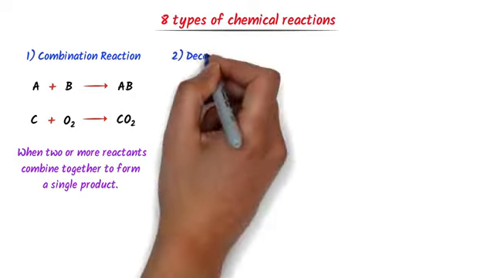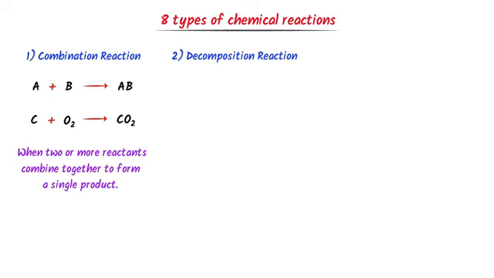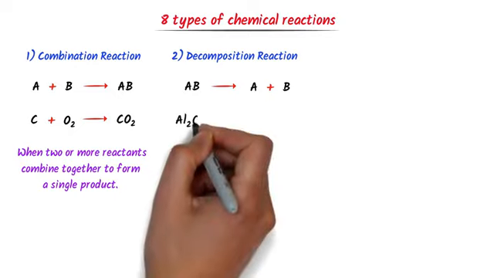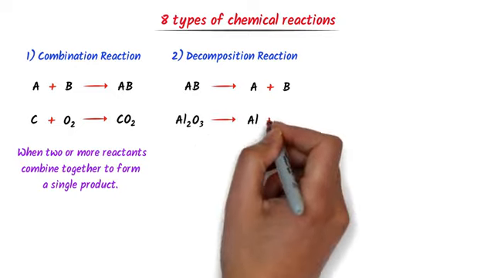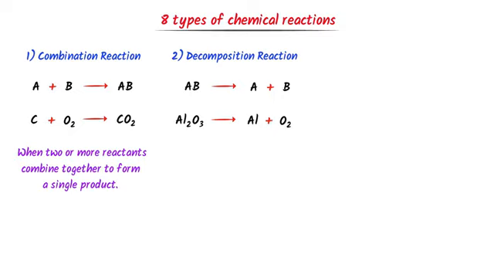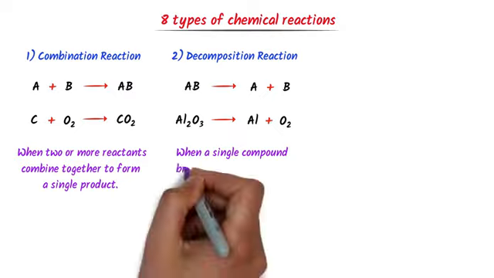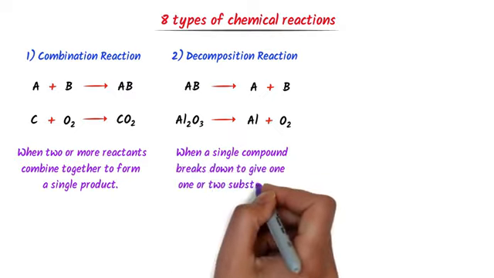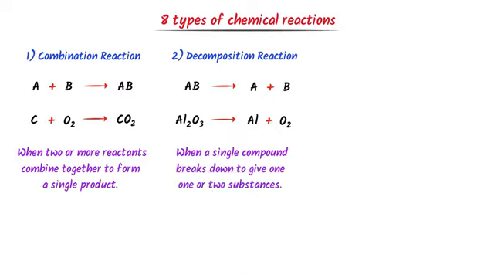The second type is decomposition reaction, like AB breaks down into A plus B. For example, aluminium oxide decomposes into aluminium plus oxygen gas. So we define it: when a single compound breaks down to produce 2 or more substances, it is called decomposition reaction.